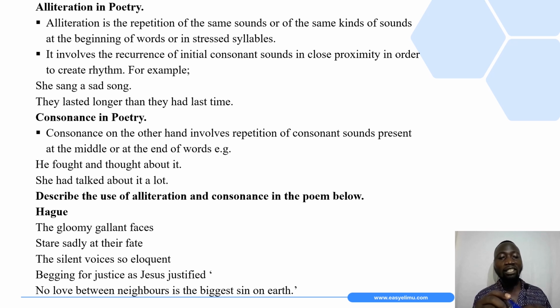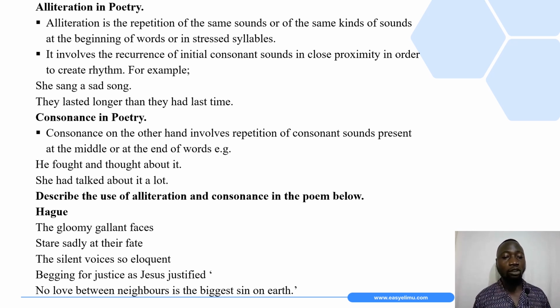So in the second example, if we want to illustrate assonance, or how consonant sounds have been repeated in the line, we therefore underline the consonant letter D that is giving us a sound t. Then we also underline the T in about and the T in lot.